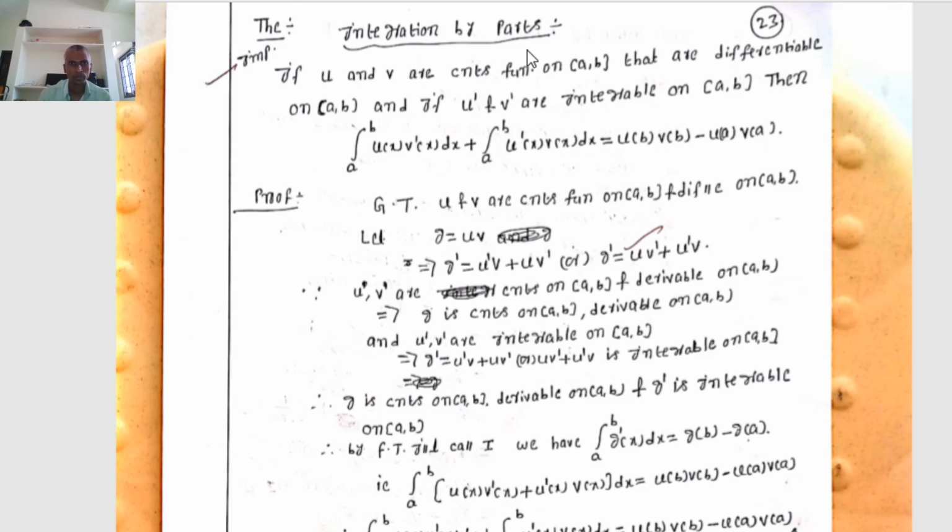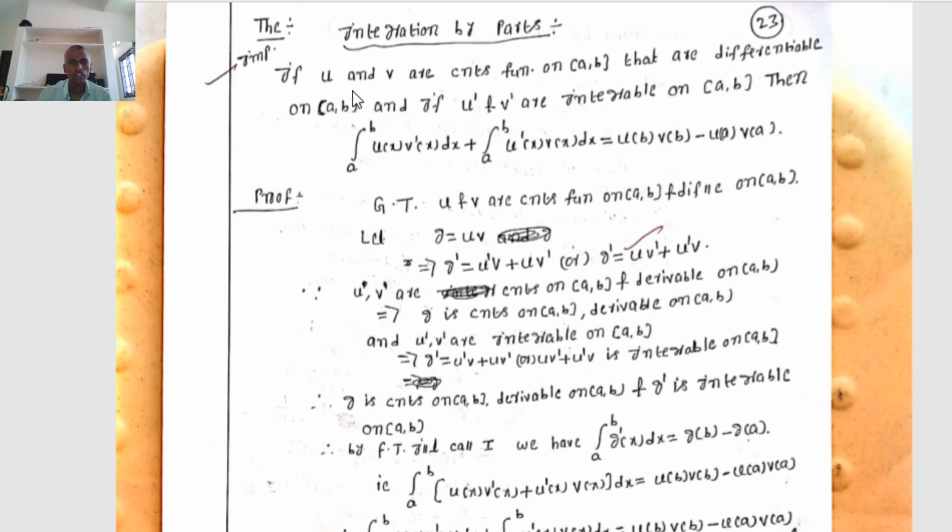Already we know the fundamental theorem of integral calculus: if g is continuous on the closed interval [a, b], differentiable, and if g dash is integrable on the closed interval [a, b], then the integral from a to b of g dash of x dx equals g of b minus g of a. It is the fundamental theorem of integral calculus 1. Now we have to discuss integration by parts.